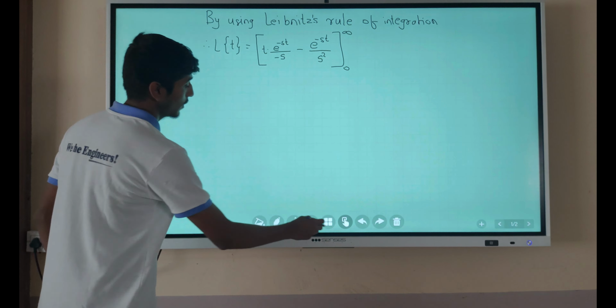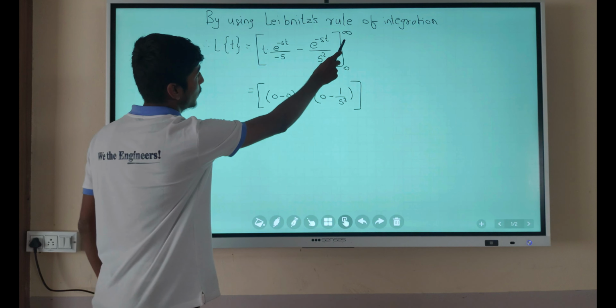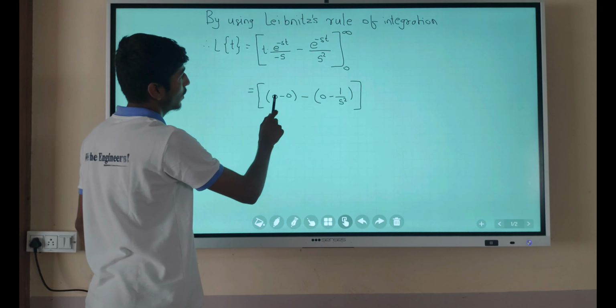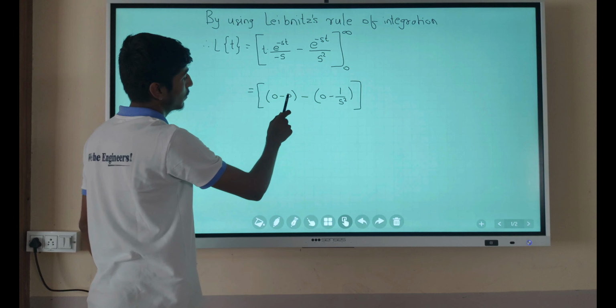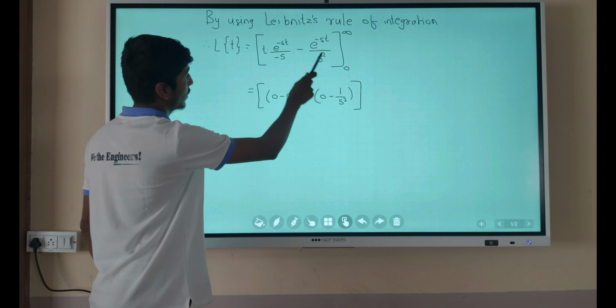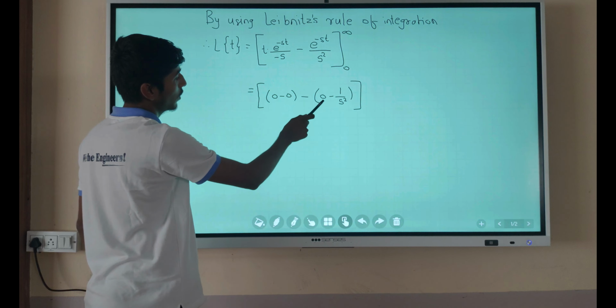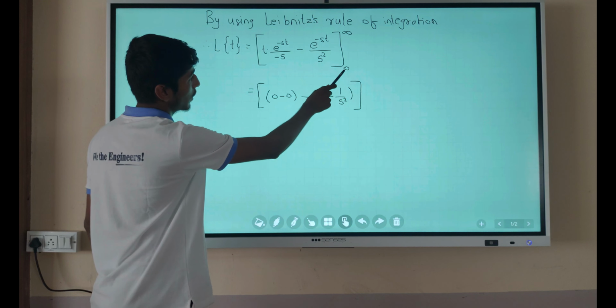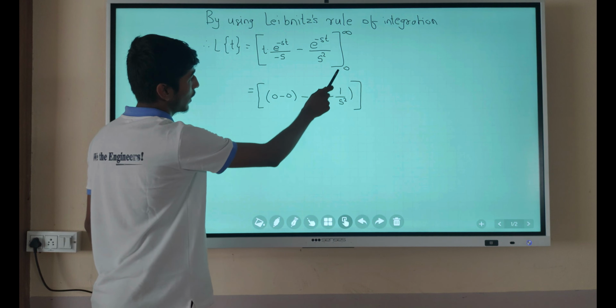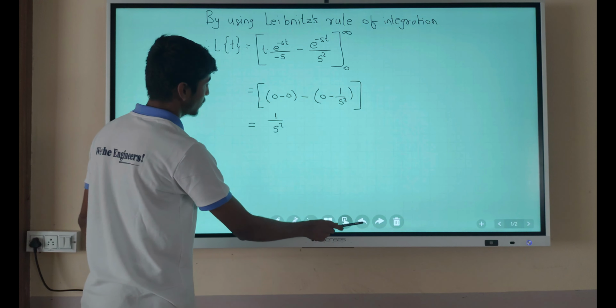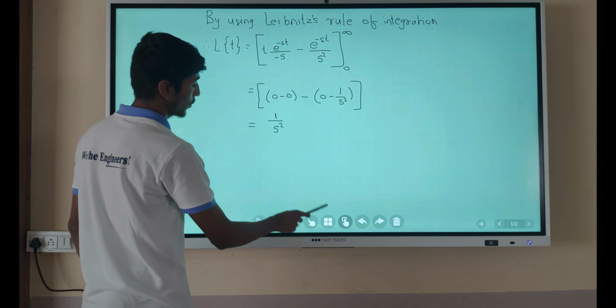Now put the limit of integration, we get. Here we first put the upper limit infinity in the first term, e raised to minus infinity becomes 0. In the second term we also put infinity, e raised to minus infinity becomes 0. Here is a minus sign. Now we put the lower limit in the first term, where t is equal to 0, the whole term becomes 0. Minus. Now we put the lower limit into the second term, e raised to 0 is 1, and s is equal to a square. So minus minus plus, here 1 upon a square.